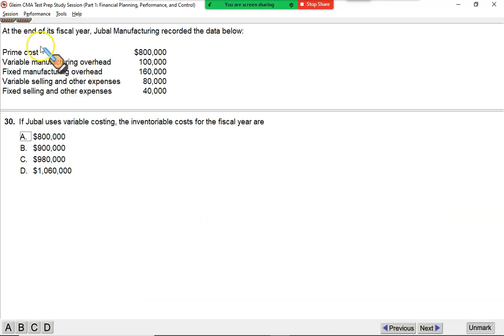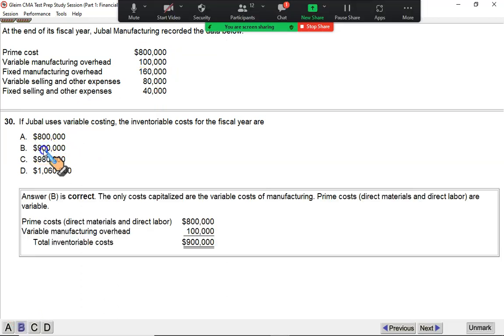Look at this. At the end of the fiscal year, Jubal Manufacturing recorded the data below. It says if Jubal uses variable costing, the inventoriable costs, the costs that should become part of inventory, are what? We just discussed that variable costing will take the prime cost, which is the sum of direct material and direct labor, plus the variable overhead only. So under variable costing, the cost that will go to the product cost or inventoriable costs is $900,000. So that would make B the correct option.